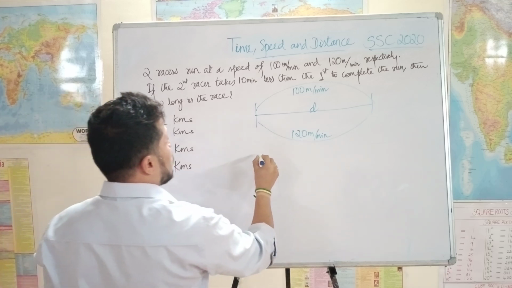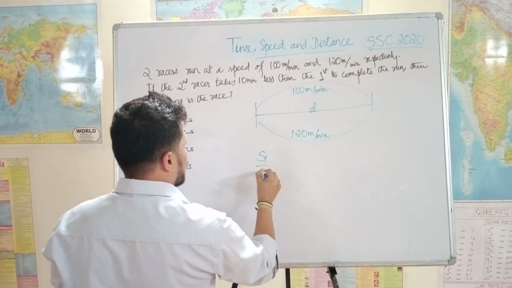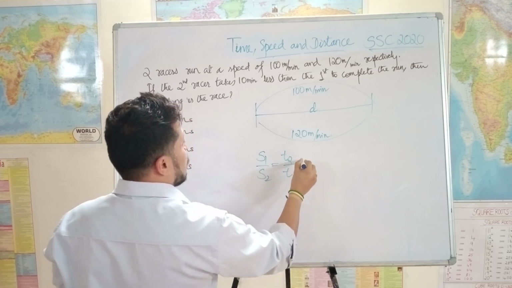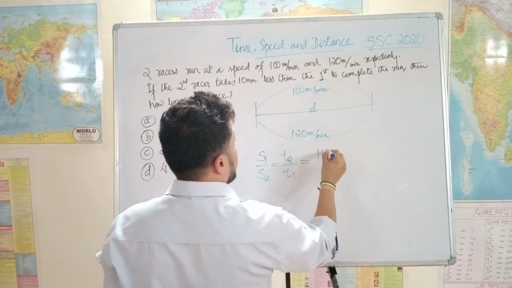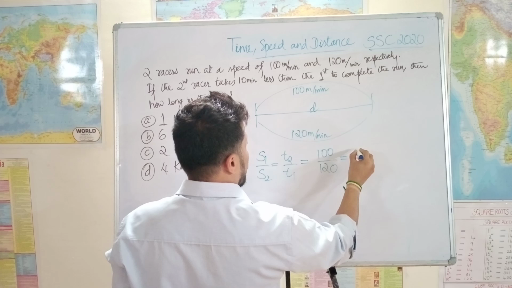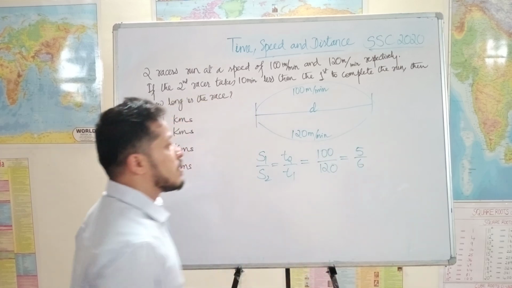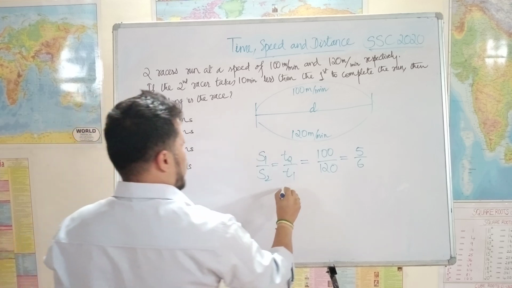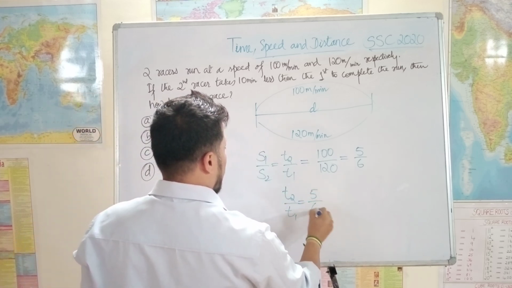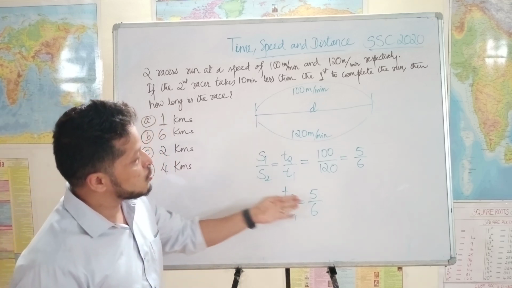See, the only formula we know when distance is same is S1 by S2 is equal to T2 by T1, which is equal to 100 by 120, which means 5 by 6. So we have T2 by T1 is equal to 5 by 6. Now here the difference between time 1 and time 2 is 1 unit.